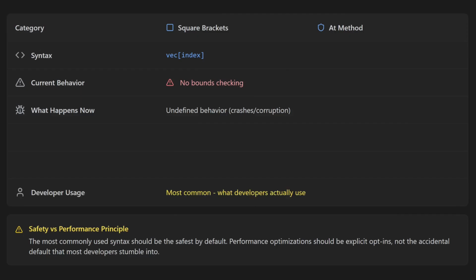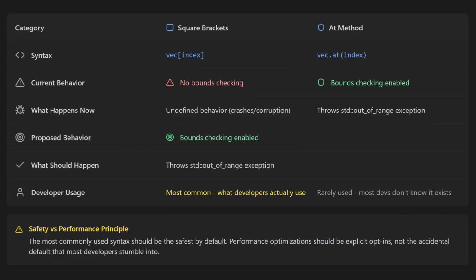It seems like most devs don't even realize that there is a safer alternative way to do this, with the at member function, which does have bounds checking. In this case, if the index is out of bounds, you get sensible behavior. It throws a standard out-of-range exception. The default behavior should be in reverse. Access via square brackets, which most people use, should have bounds checking by default, whereas the method call should be without bounds checking, so that using it in performance-critical scenarios is opt-in. This would prevent so many security issues and headaches all across the world.